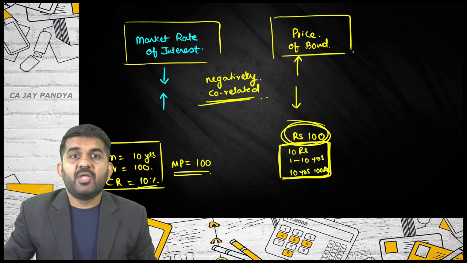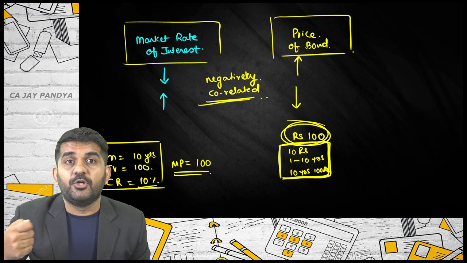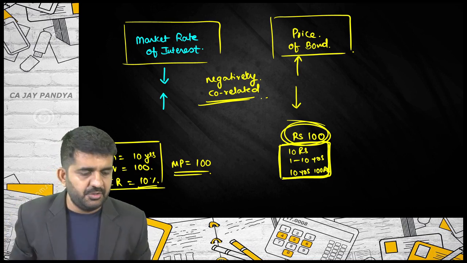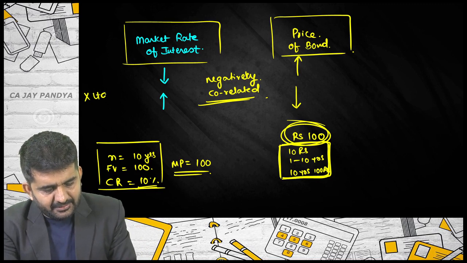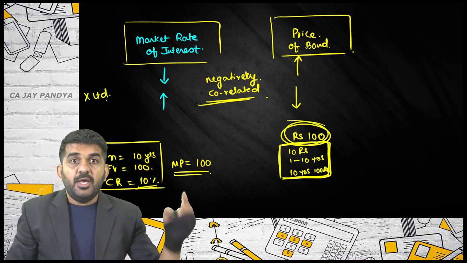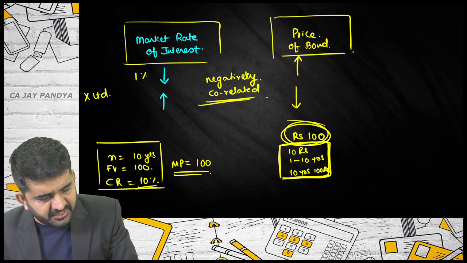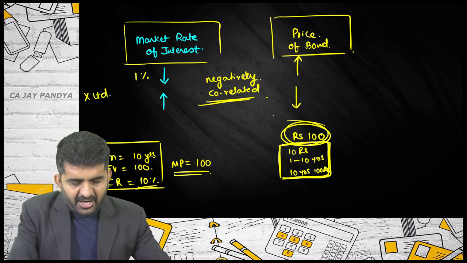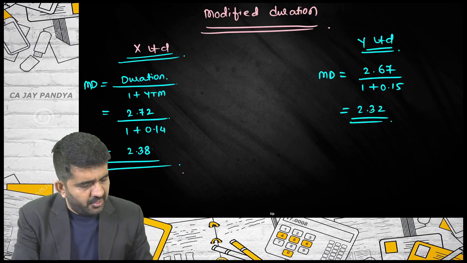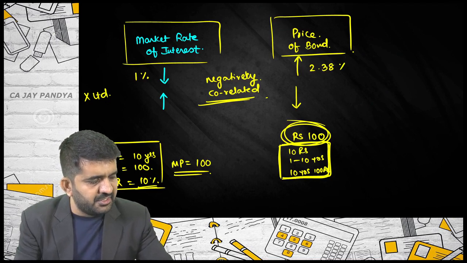Is it alright? Now the concept of modified duration comes into the picture. For X Limited, try to understand. If the market rate of interest decreases by 1%, then the price of the bond will increase by 2.38%.